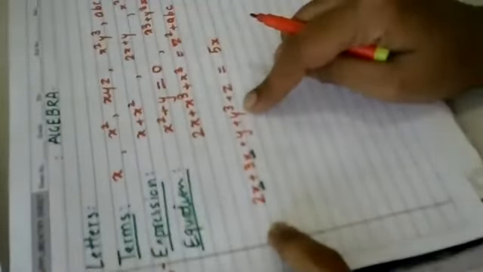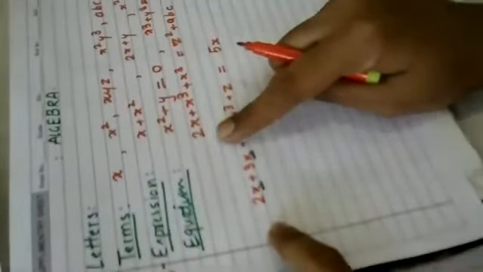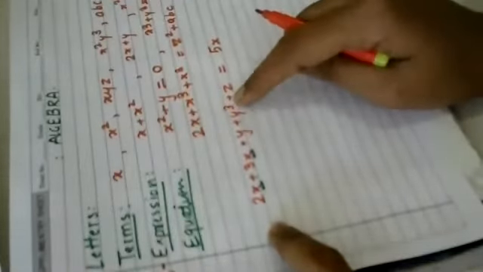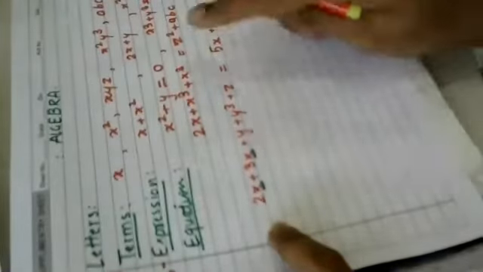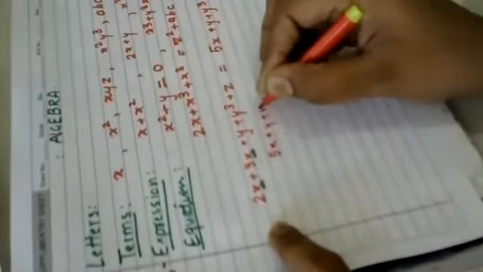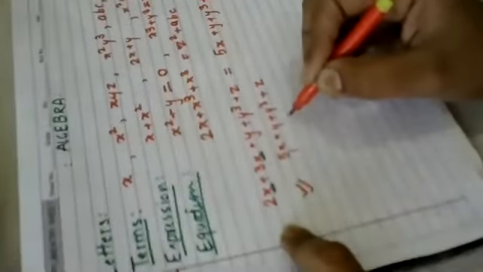Now y plus y cube. Though the variable is the same, carefully see the power of y is 1 here, and the power of y is 3 here. So whenever the powers of variables are not the same, you cannot add them. You keep them as they are. And this z is different from everything else. So this expression will become 5x plus y cube plus z. Always remember, for addition or subtraction, the variables and powers must be the same. Now in this expression, how many terms are there? This is one term, this is two, this is three, this is four. Total 4 terms are there.